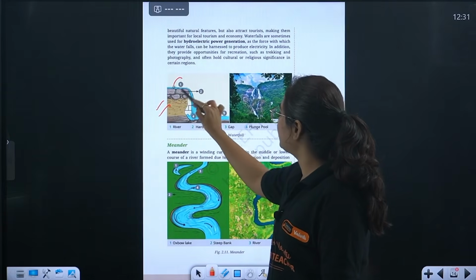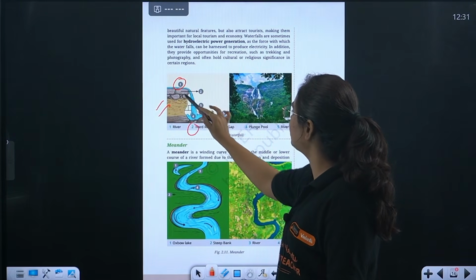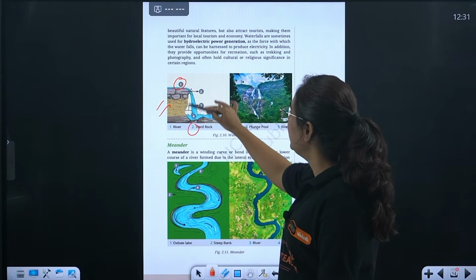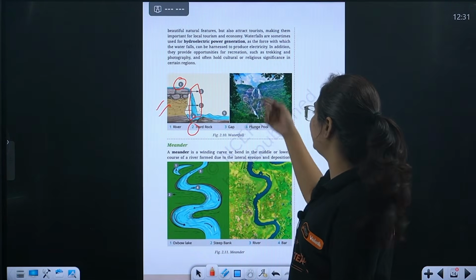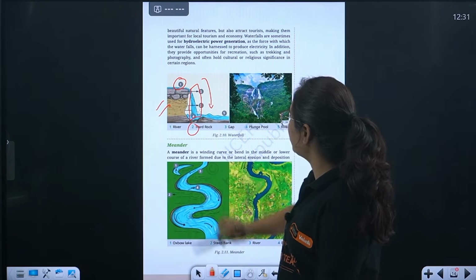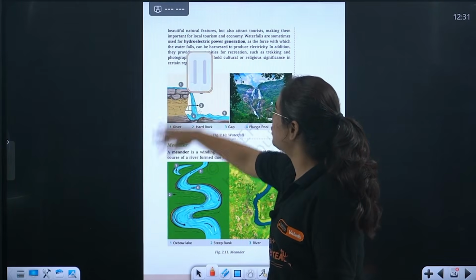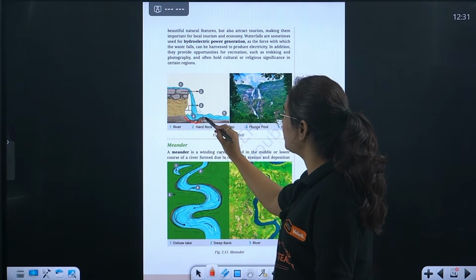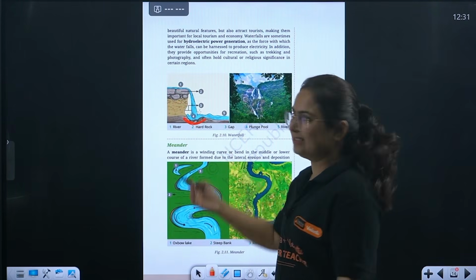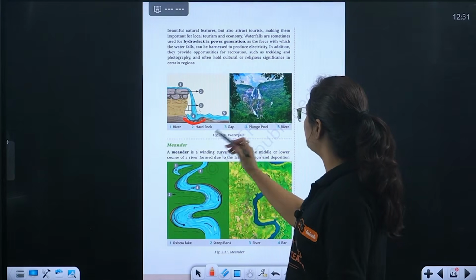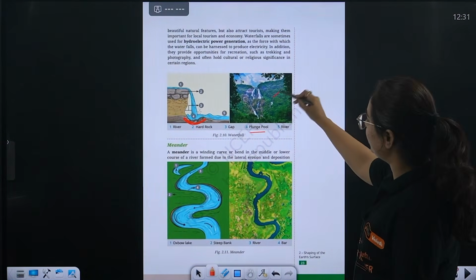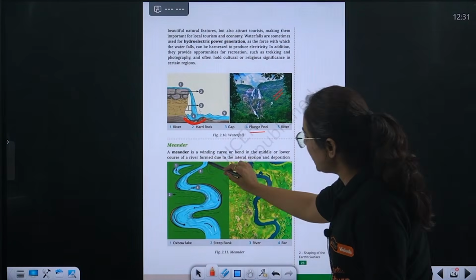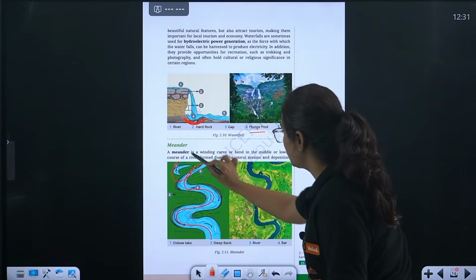Okay, see, this is a river. This second one is hard rock which did not get eroded. Here there might be some time back soft rock that created a gap, and here the water is flowing. See, so water is dropping here and creating a pressure over here. A different landscape is formed, that is plunge pool. Okay, then when it flows further, it is known as river. This is meander. This is Oxbow Lake.